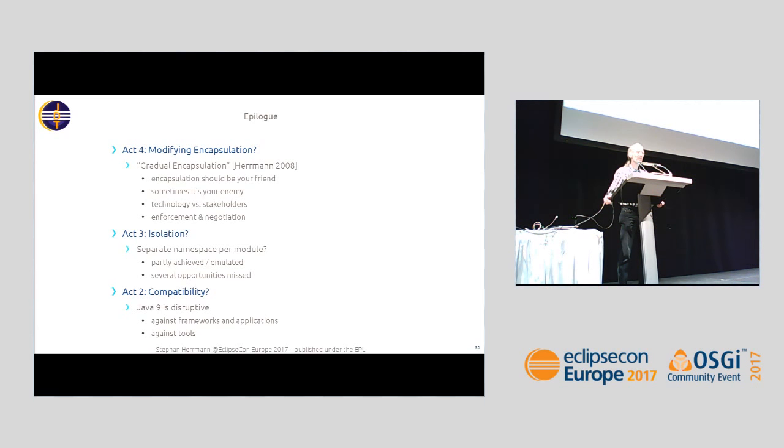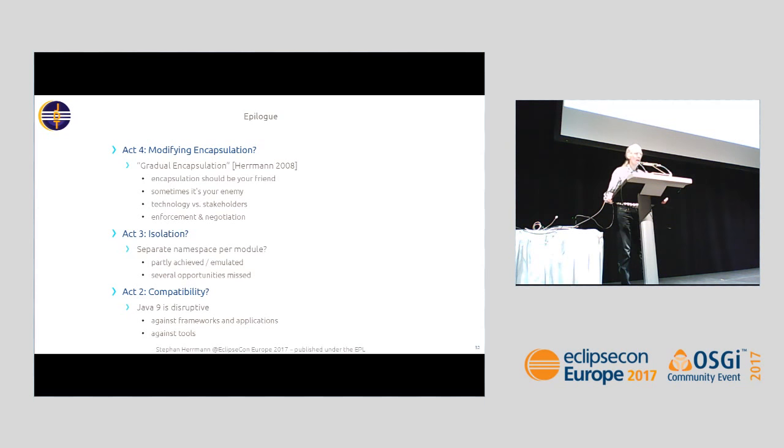I'm not going into this now, but my personal feeling is that the way that you have all these options to fine-tune modularity is actually inevitable in the real world. If you want to really have strict encapsulation, it helps you to also be able to define exceptions from the rule. If we go back to Act 3 regarding isolation, have we achieved the goal of separate namespaces per module? The best I can probably say is we have partly emulated something similar to that. But I'm a little bit disappointed about some opportunities that have been missed there.